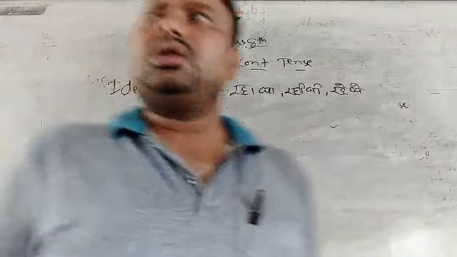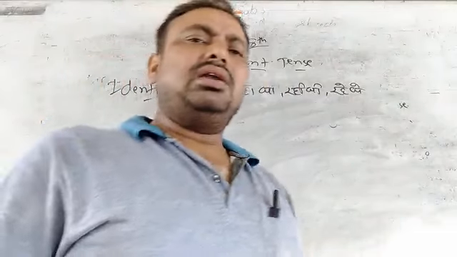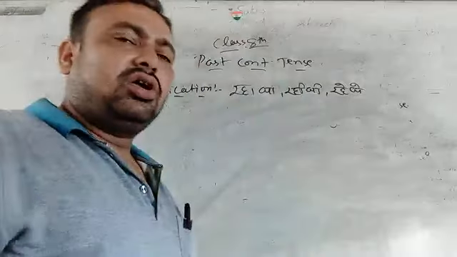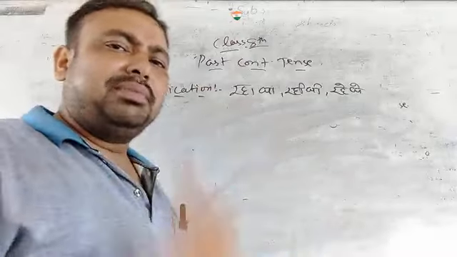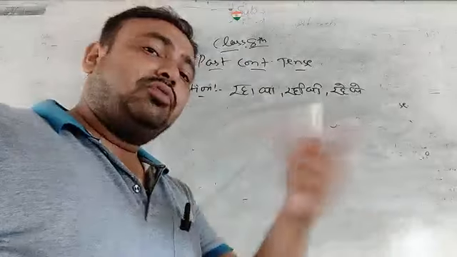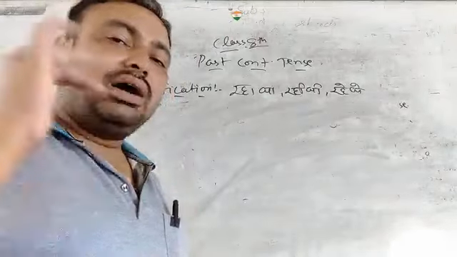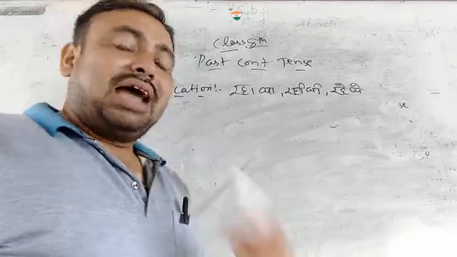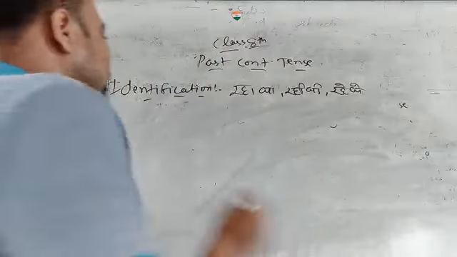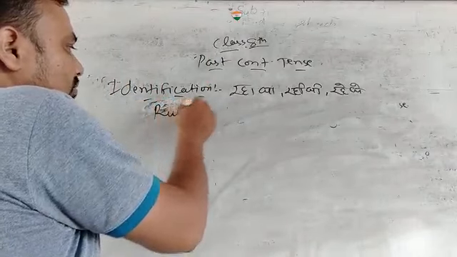If somebody asks you, बेटा, what is the identification of past continuous, पहचान क्या होगी? Then you have to answer in front of him. If he is your senior, then uncle, maybe sir. You have to reply sir or uncle. You have to give the full answer, not a half answer. Not in shortcut. So uncle or sir, the identification of past continuous is रहा था, रही थी, रहे थे. Okay? Then now we come to the rule. What is the rule?